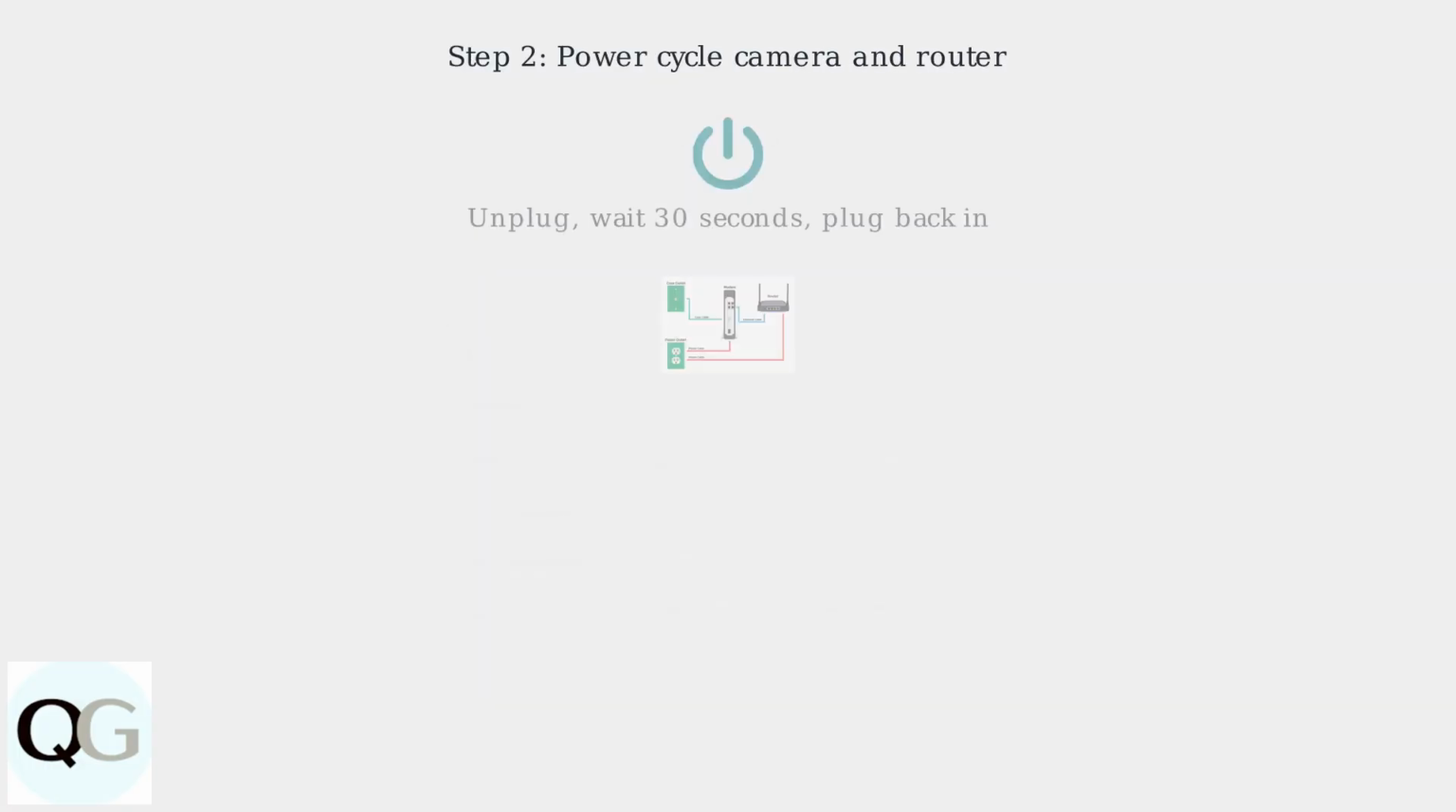Next, power cycle both your camera and router. Unplug them, wait 30 seconds, then plug them back in. This often fixes connectivity issues. Verify the camera has a strong Wi-Fi signal. Poor signal can prevent it from connecting to the app.